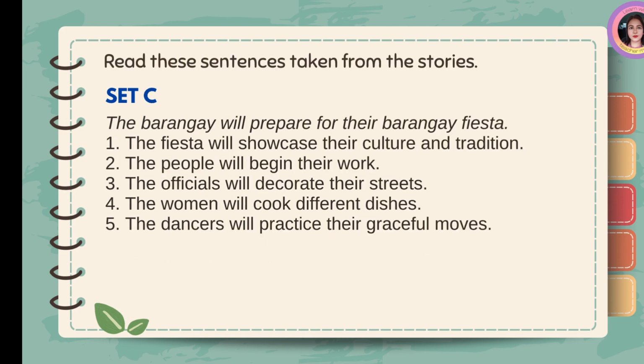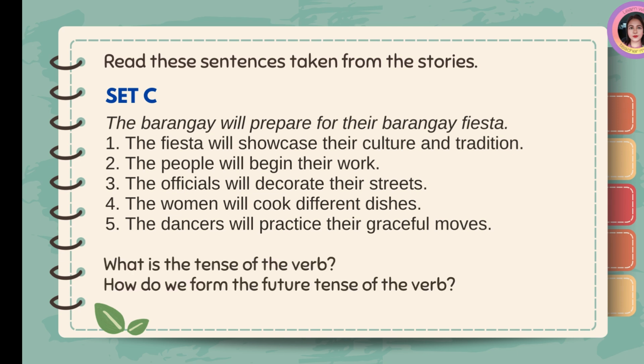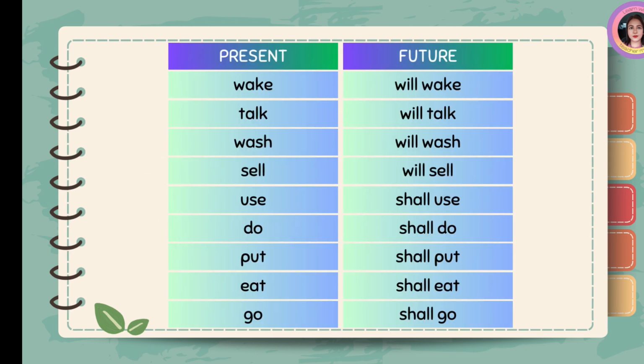Set C. The barangay will prepare for their barangay fiesta. The fiesta will showcase their culture and tradition. The people will begin to work. The officials will decorate their streets. The women will cook different dishes. The dancers will practice their graceful moves. What is the tense of the verb? How do we form the future tense of the verb? Study the table below with present and future form of the verb.